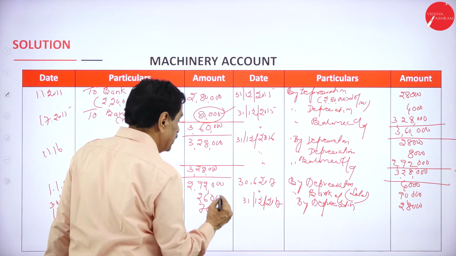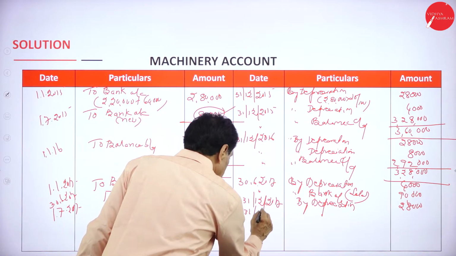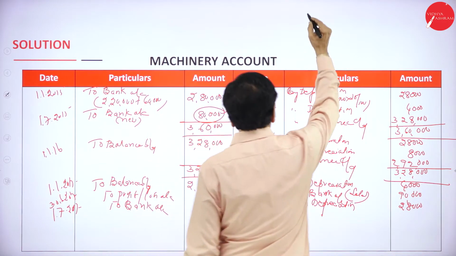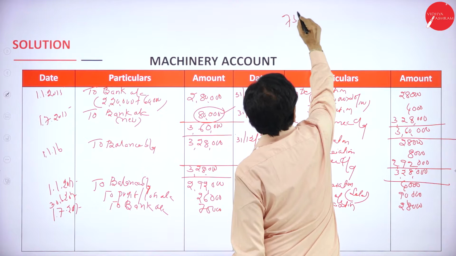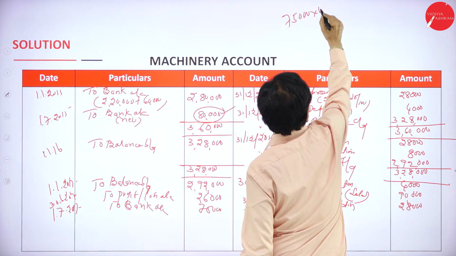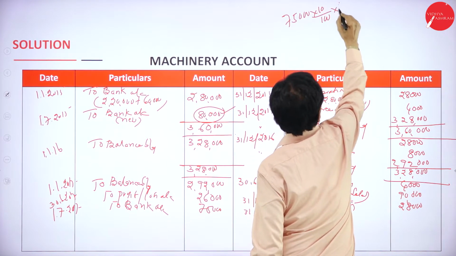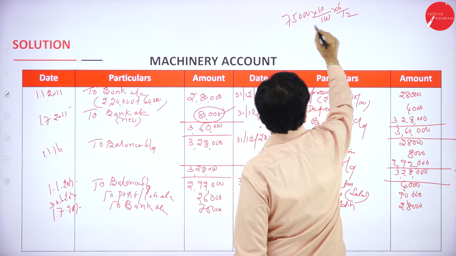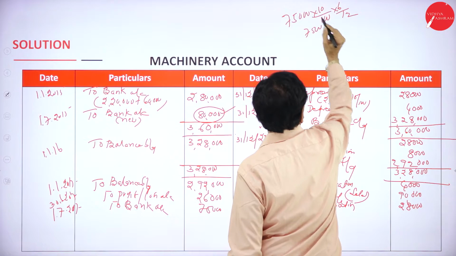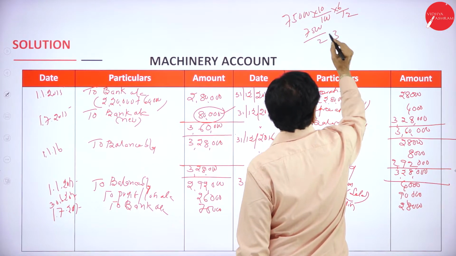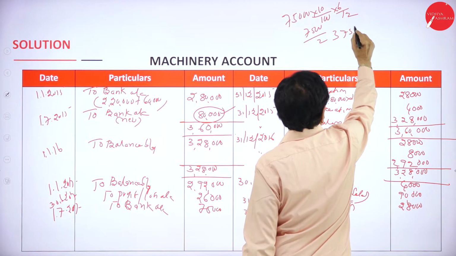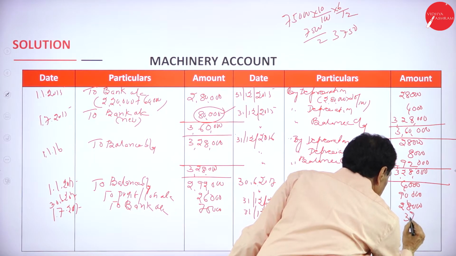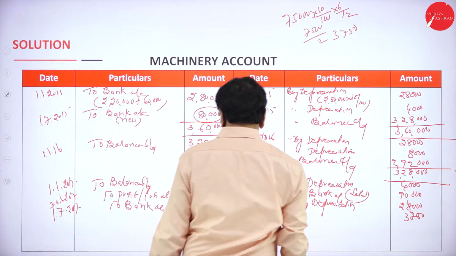So depreciation on this to 31st December 2017: 75,000 into 10/100 into 6/12. 6 months it is going to remain. So for 75,000 it is 7,500. Half means 3,750. 3,750. Add the figures.